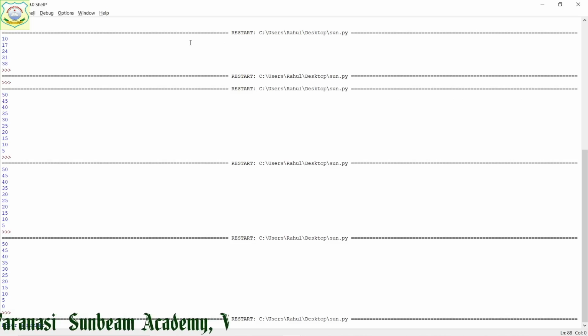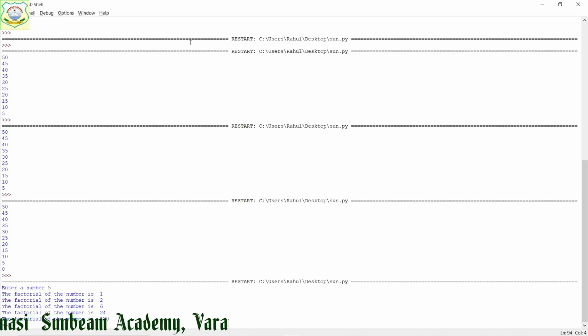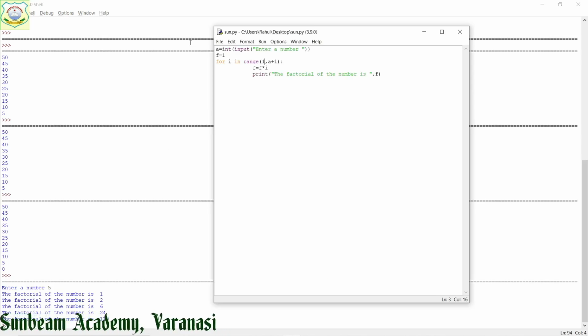Now, enter a number. Suppose I have given a number 5. When I press enter, the factorial of the number is 1, 2, 6, 24, 120. Now, let us see what error I have made.